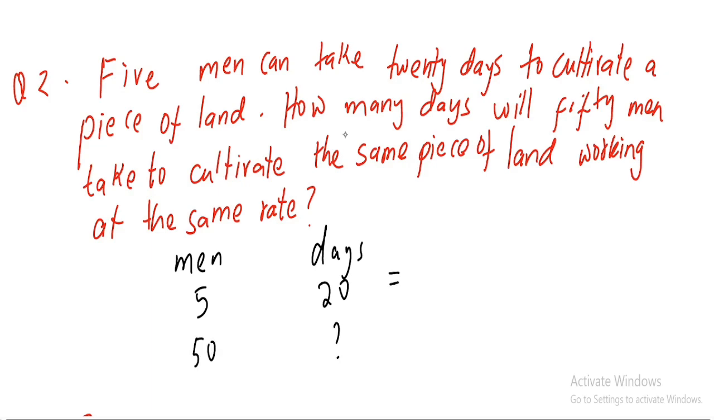Now you know that for 5 people it takes more days. If there are a lot of men, then it usually takes fewer days. So you take 20, which is above the question mark, multiplied by the lesser, which is 5 over 50. So 20 times 5 gives you 100, divided by 50, it gives you 2. So obviously, how many days? 2 days.